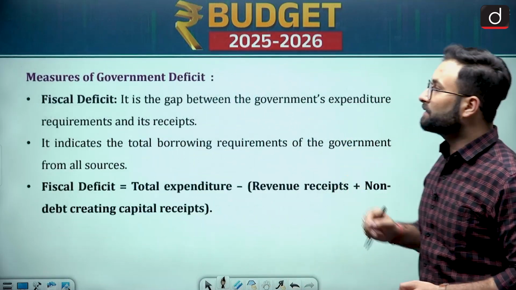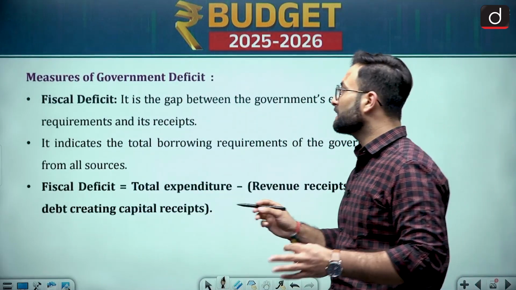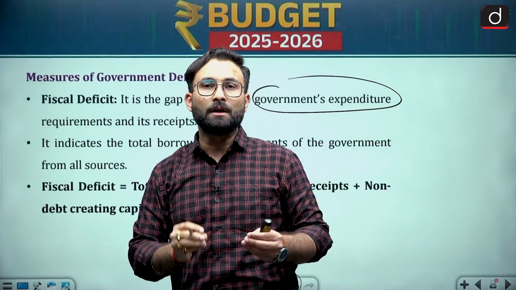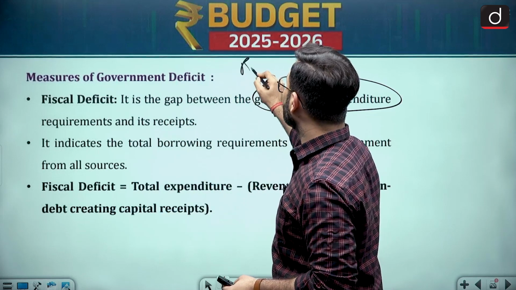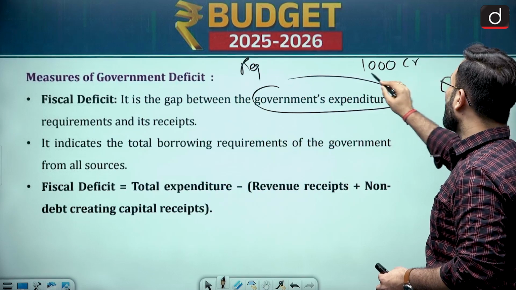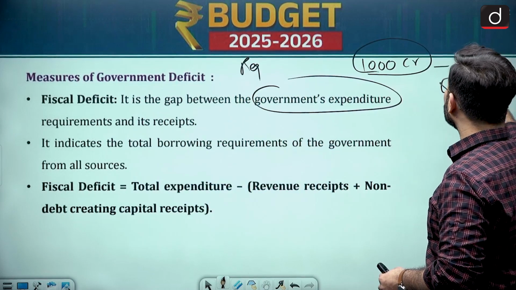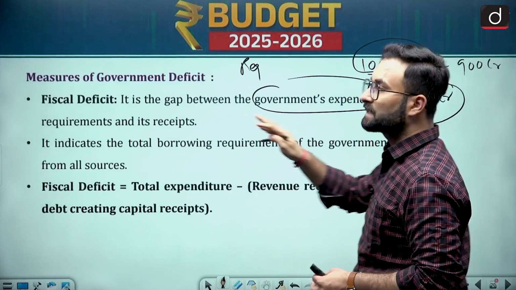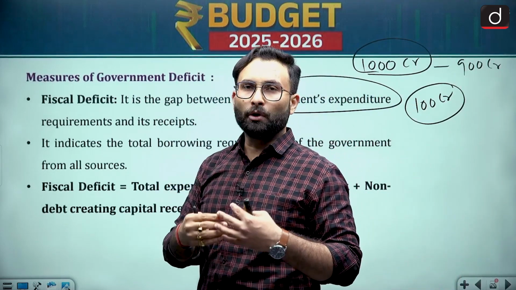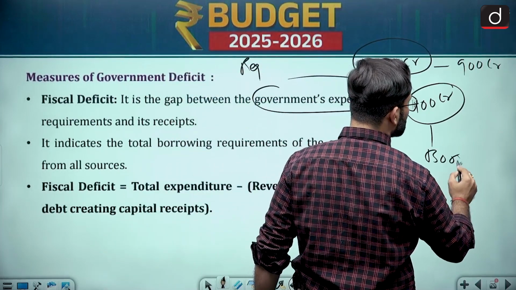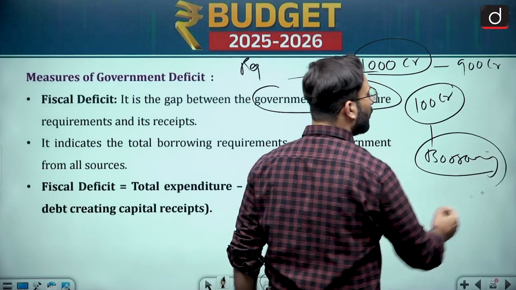Coming to the next one, fiscal deficit. Fiscal deficit is basically the gap between the government's expenditure requirement and its receipts. Let's say I have a requirement of 1000 crore, and I am getting money of only 900 crores. So whatever 100 crore gap is there, that is basically your fiscal deficit. Now how will you bridge the gap? So basically you will go for borrowing. So what is fiscal deficit? Fiscal deficit is basically the money which the government is borrowing.